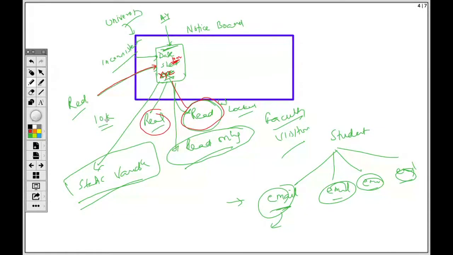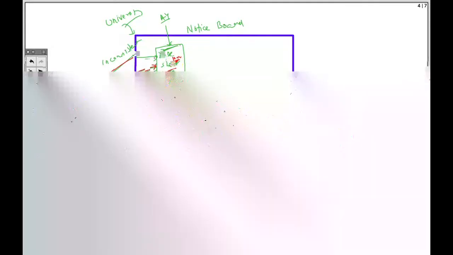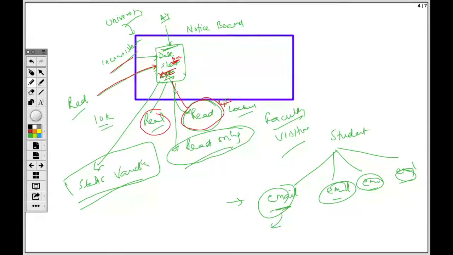So what will happen now? There is an inconsistency, because it was accessible to all of them. If they were all allowed to read and write, obviously everyone is going to do some prank, and this would be a very inconsistent state, right? Someone would write, someone would delete something, and so on. So that's why there is a lock there. Only some specific people can post something onto this notice board that anyone can see. So this is the first part: read and write operations, and who can see.